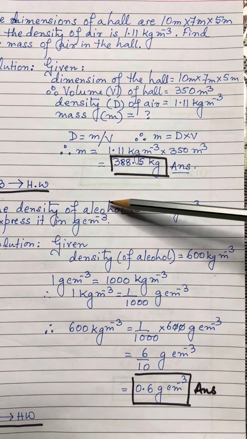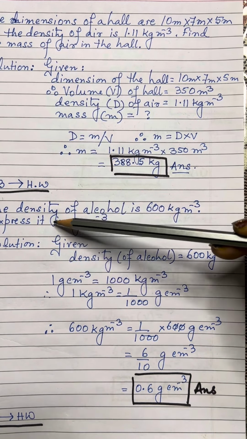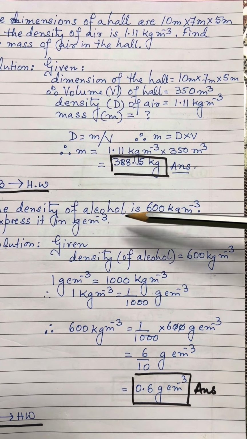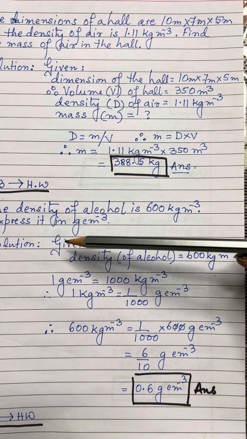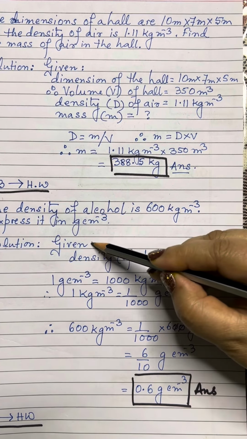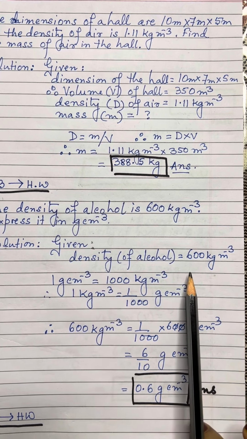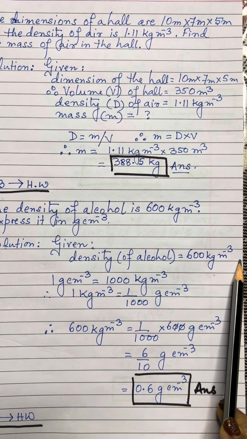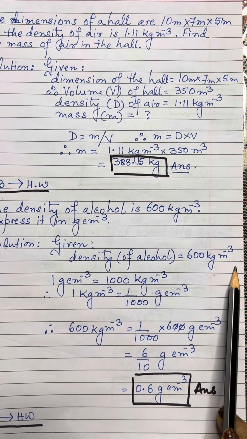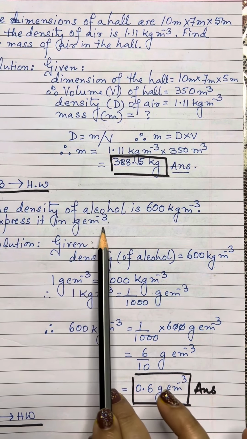The density of alcohol is 600 kilogram per meter cube. Express it in gram per centimeter cube. The solution, first we will write given once again. Density of the alcohol is 600 kilogram per meter cube. Okay. Now, children, you have to express it in grams per centimeter cube.